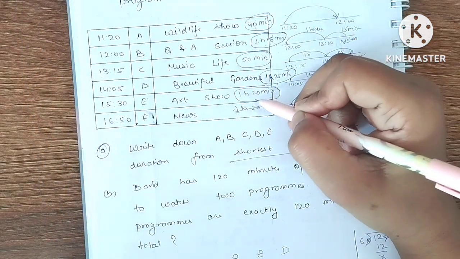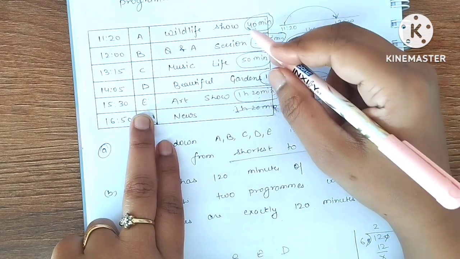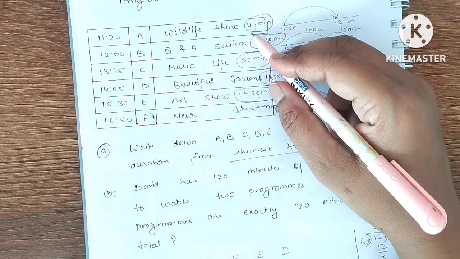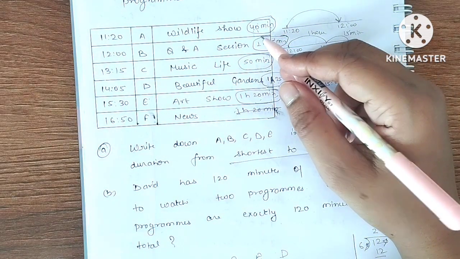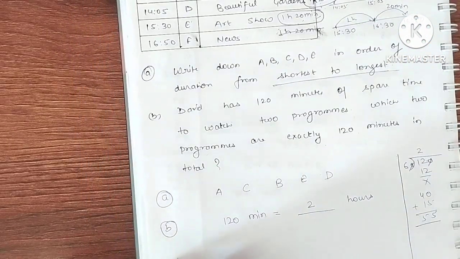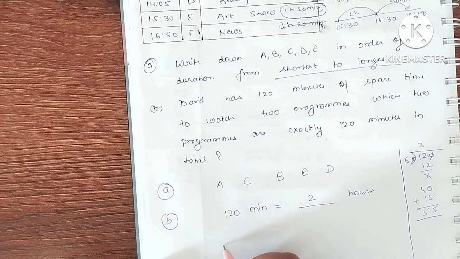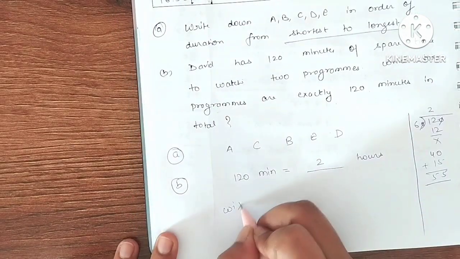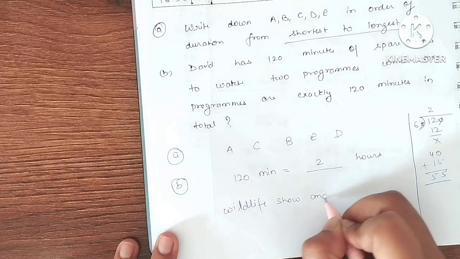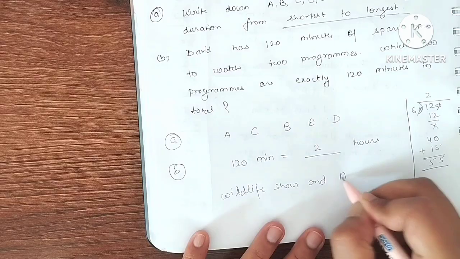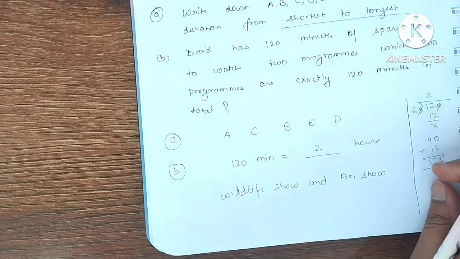Let's take 1 hour 20 minutes. That means art show plus wildlife show. So 20 plus 40 will give you 60 and 1 hour has 60 minutes. So that means if David watches wildlife show and art show, the total duration will be 2 hours.